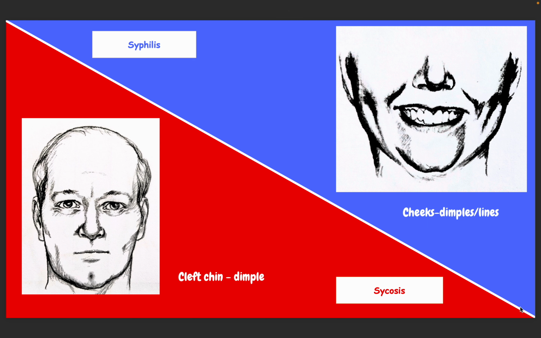There is one differentiating thing. In syphilis, the dimples are on the cheeks, while in sycosis, the dimple is on the chin, which is also called cleft chin. So when the dimple is on the cheek, it is syphilis. When the dimple is on the chin, it is sycosis.